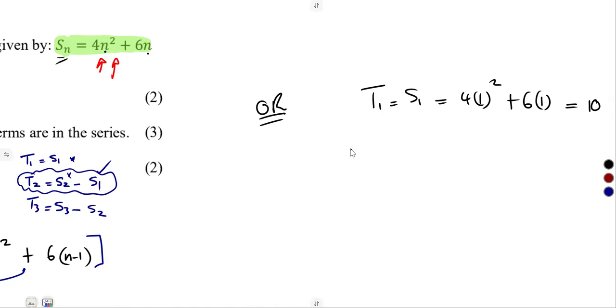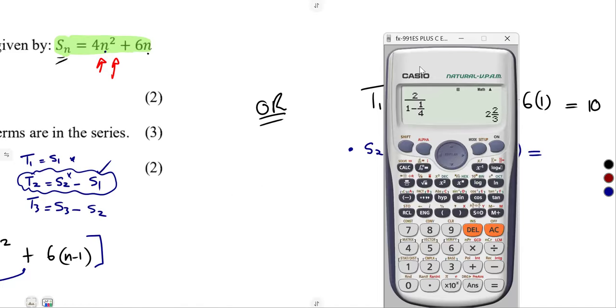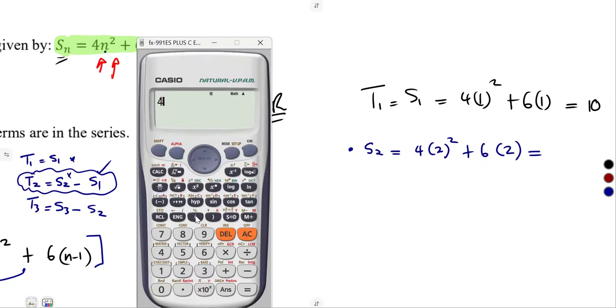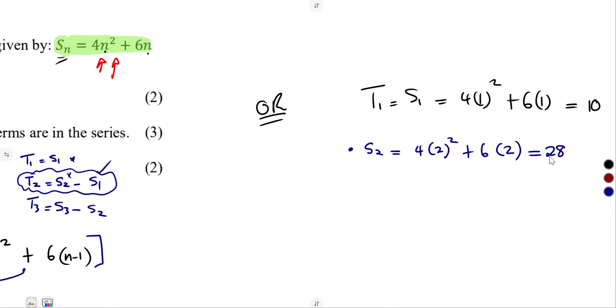So let us just find S2 first. In place of n, you put a 2. So that's 4 times 2 squared plus 6 times 2. Let's simplify it: 4 into 2 squared plus 6 into 2. That was going to give us 28. So since we have S2 and S1, we can find T2.